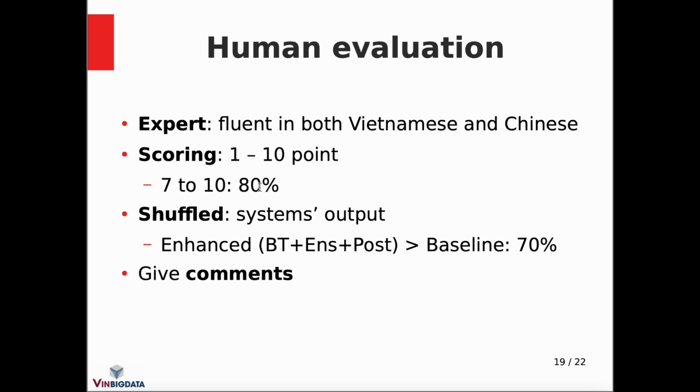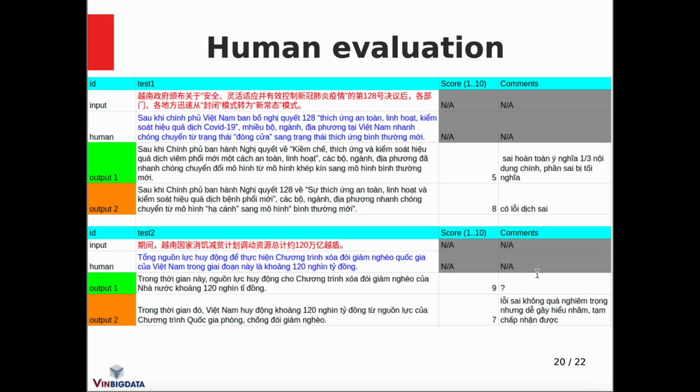The output is shuffled between the enhanced and baseline systems so that she did not know which system the output came from. She also gave comments on the translations, and we found that most outputs receive a score from 7 to 10, which indicates that the translation quality is quite good. Also, for 70% of the samples, the enhanced system output received a higher score. We show here a sample of our human analysis.